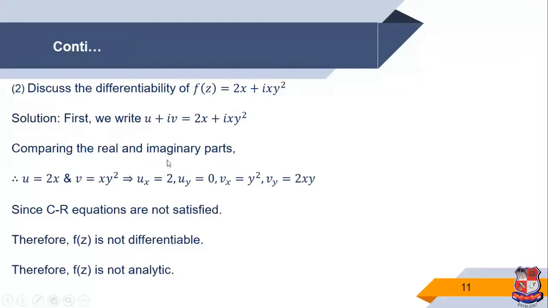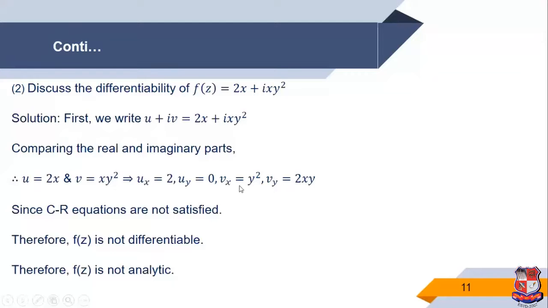Now we check the CR equation. So ux is equal to vy. That means 2 is equal to 2xy, so that holds when x is 1 by 2 and y is 1, otherwise not.